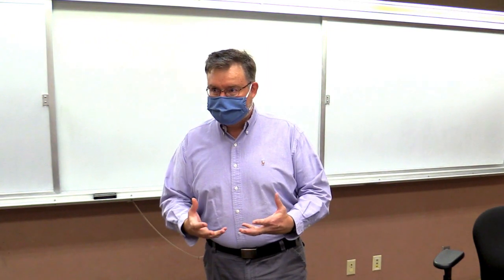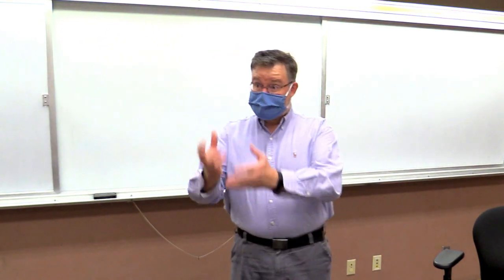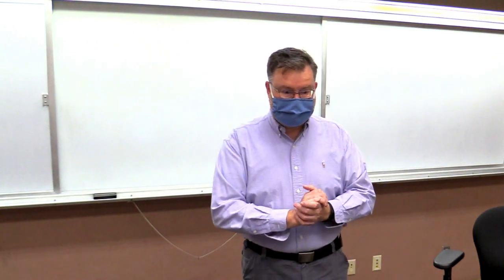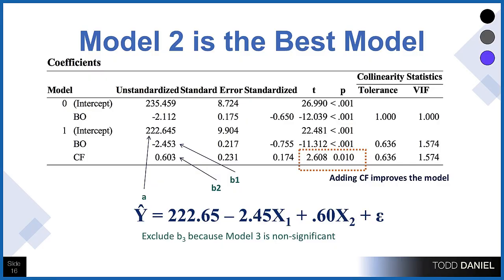And here's how we would write up our prediction. If I want to predict your job satisfaction, I would start with the value of 222.65, and then I would subtract your burnout score, which is 2.45, times the score that you got on the burnout scale. And then I would add back 0.60 times the score you got on the compassion fatigue scale.